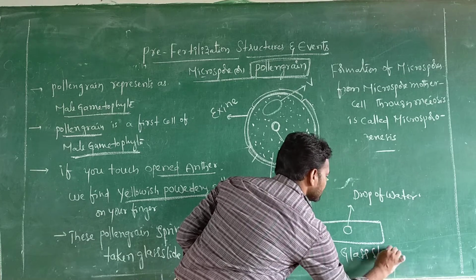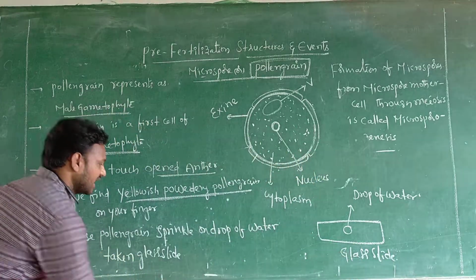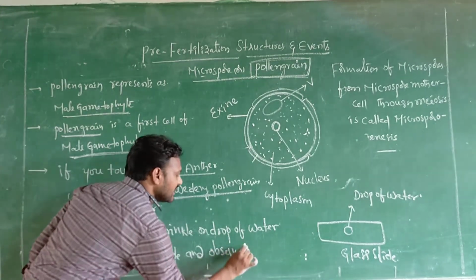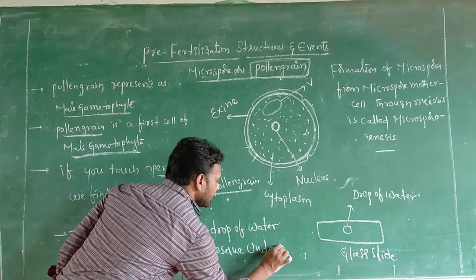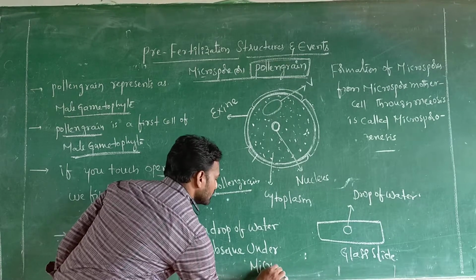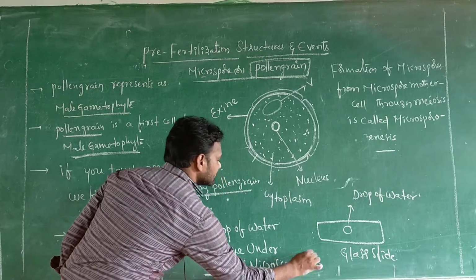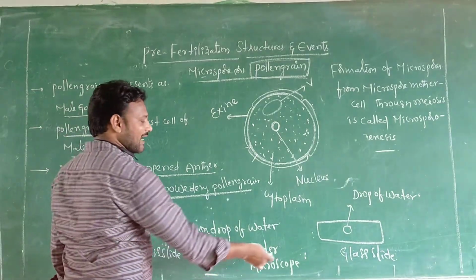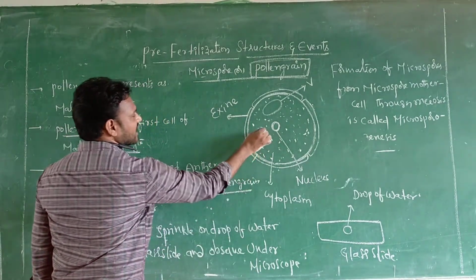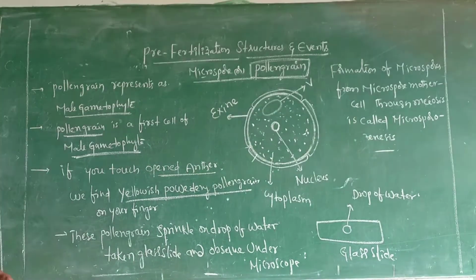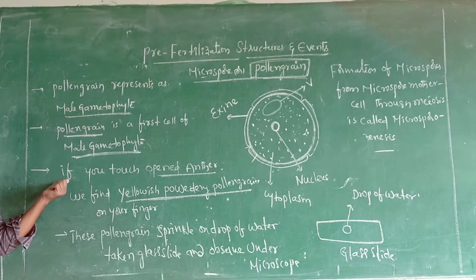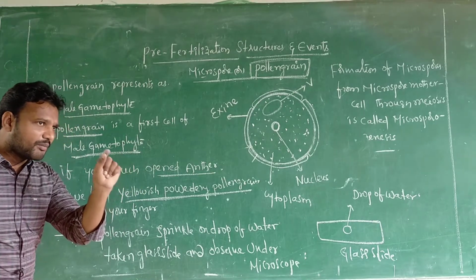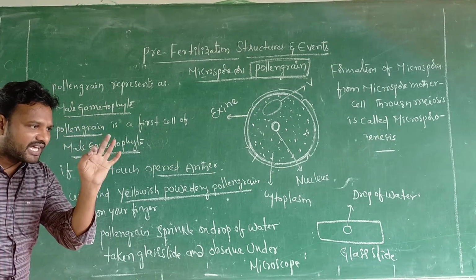Taken on a glass slide and observed under the microscope. You observe under the microscope that the pollen grain appears like this structure. It's a very easy process. You touch the open anther, yellowish powdery pollen grains stick on your finger.